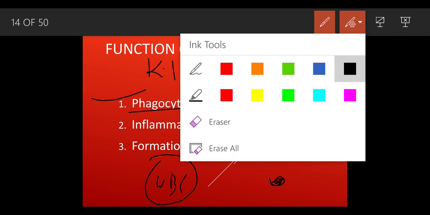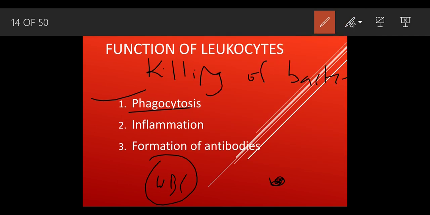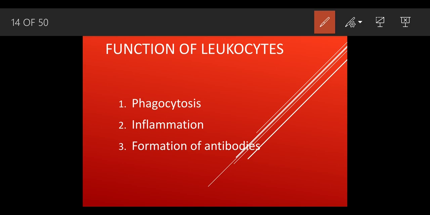So what is this WBC going to do? This WBC is going to engulf this bacteria, release some chemicals, and kill it. This condition is called phagocytosis. The word phagocytosis means killing of the bacteria in an easier language.